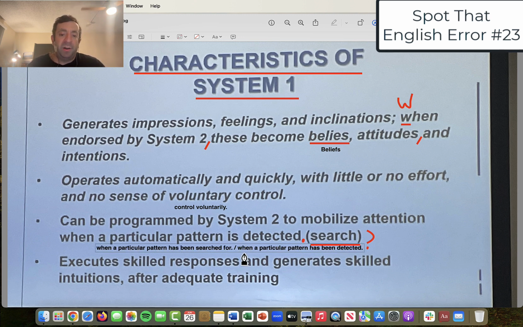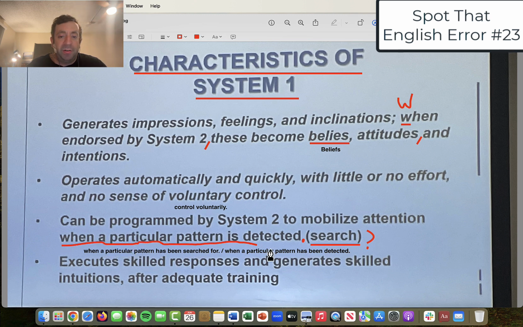I don't think you need search and detected together; it's a little confusing what exactly he means here. So my two suggestions are: can be programmed by System 2 to mobilize attention when a particular pattern either has been searched for or when a particular pattern has been detected. All right, so I'm going to underline this change here.